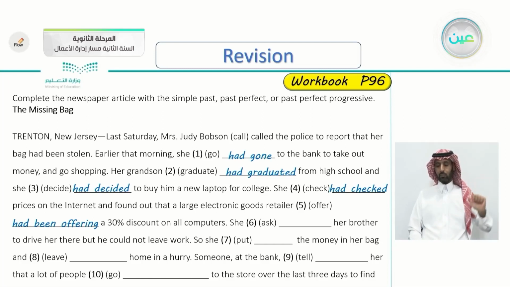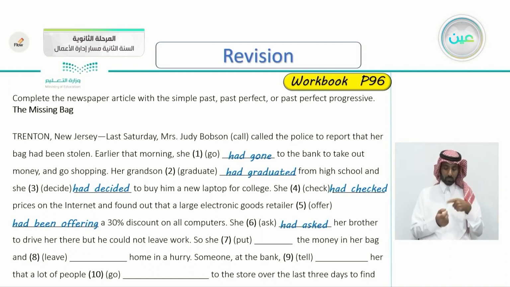She asked her brother to drive her there, but he couldn't leave work. The verb ask here, in what form should we put it? Very good. She had asked her brother to drive her there, but he couldn't leave work. So she put the money in her bag and leave home in a hurry. Yes, that's correct. She had put the money in her bag and, excellent, had left home in a hurry.